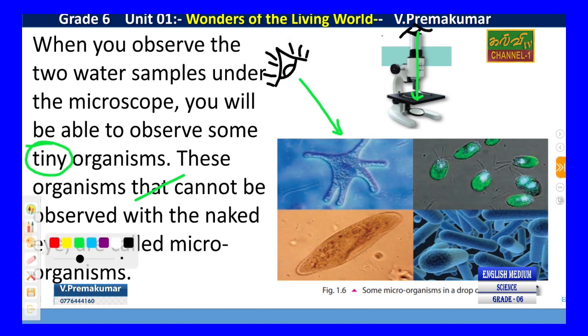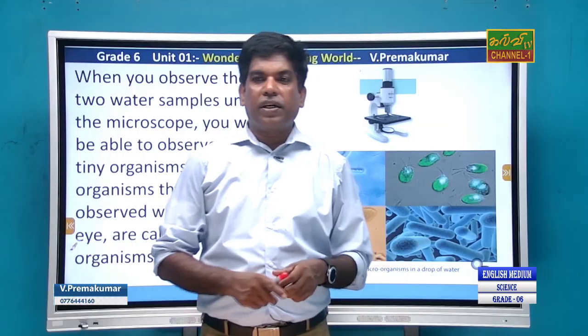You can see them only with your compound microscope. These organisms that can't be observed with the naked eye are called microorganisms.